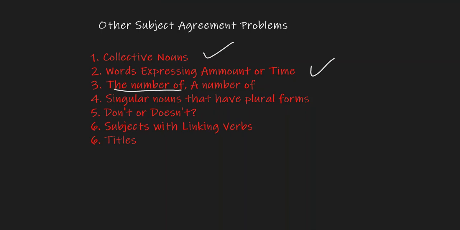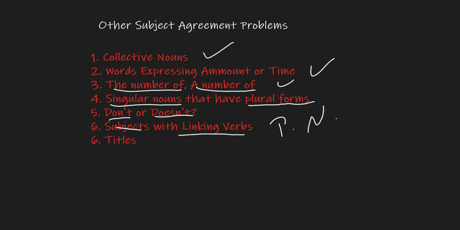and when we use the number of or a number of, and how can we use and agree the verb with the subject if the noun is singular but has a plural form, and when do we use don't or doesn't, and if we have subjects with linking verb followed by predicate nominative, what do we agree the verb with? Should we agree the verb with the subject or should we agree it with the predicate nominative? And of course, this is number 7, if you have titles that include plural subjects or plural nouns, should we use the plural verb or should we use the singular verb?